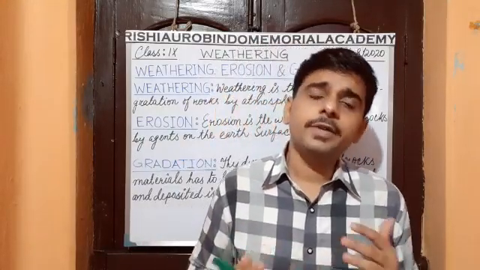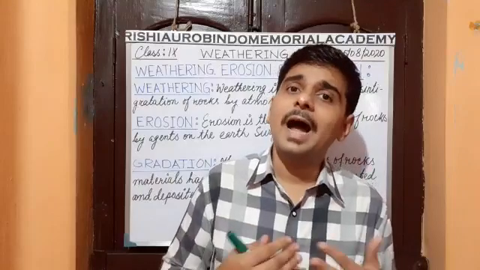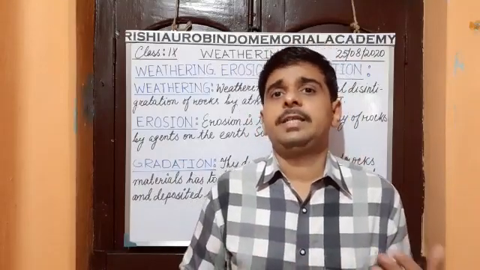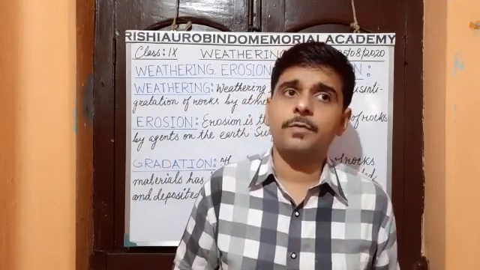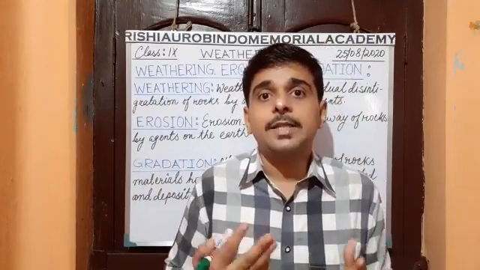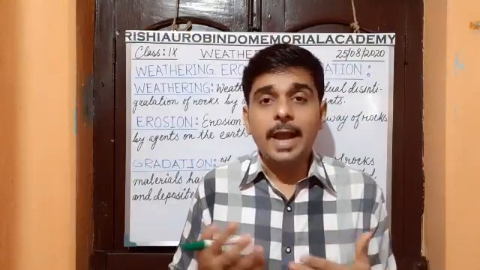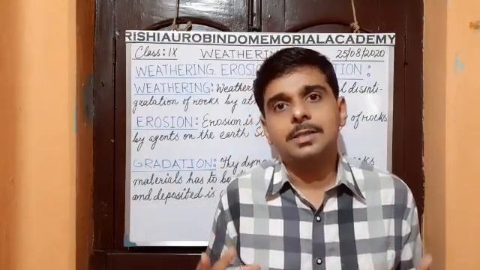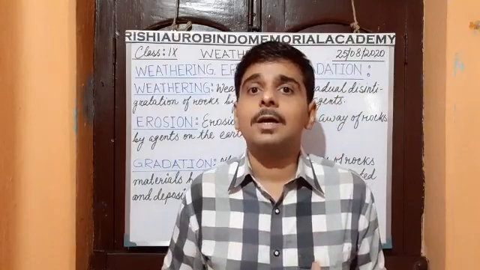Different types of temperature, that means high temperature and low temperature, and different amounts of rainfall, high amount of rainfall and low amount of rainfall, create differentiated activity on the earth's surface or on the rocks.